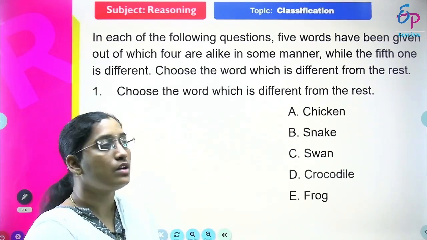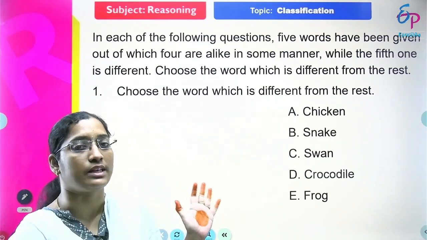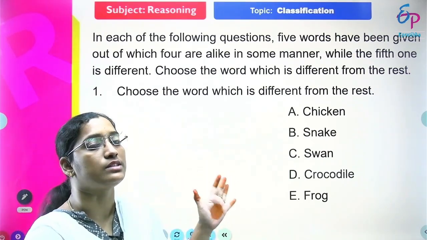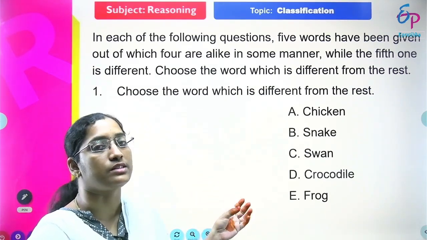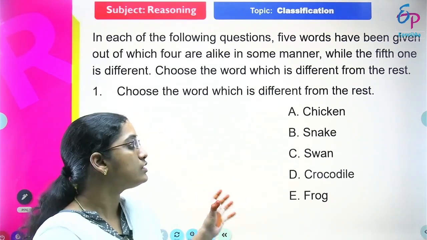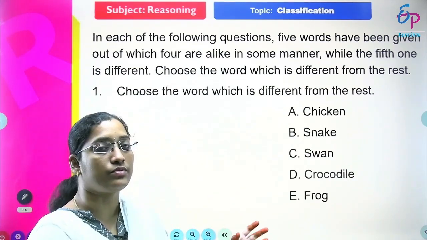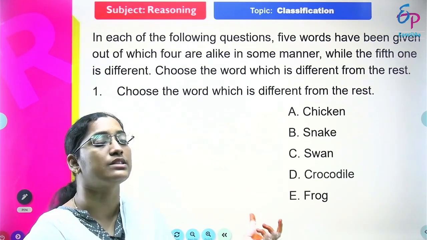Out of 5, 4 follow the same type of logic in some manner, but only one option does not follow that same type. So we need to find the different one, the odd one out.